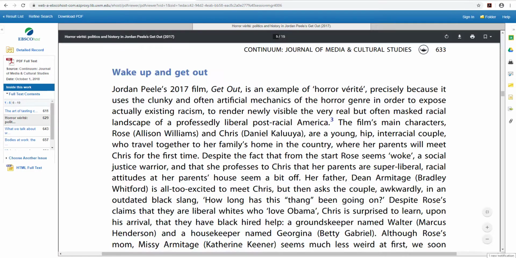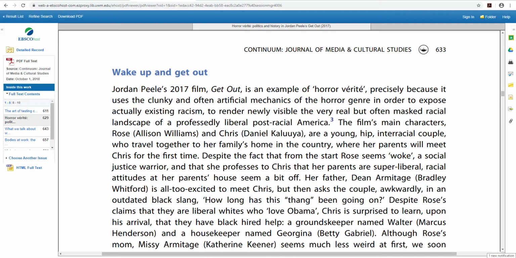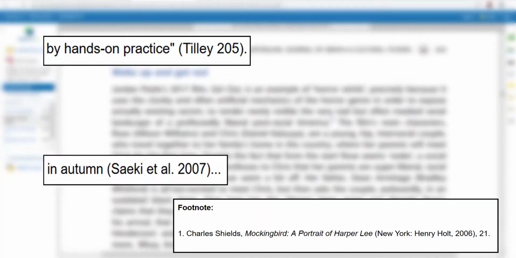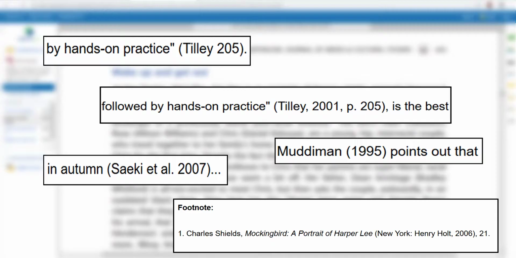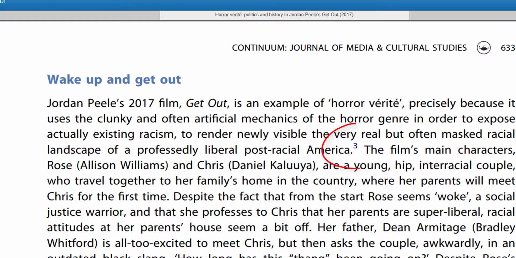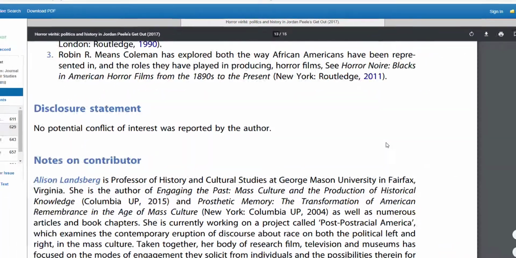While reading, I came across the section Wake Up and Get Out that discusses Black representation in horror films, something I want to learn more about. Here I notice an in-text citation that tells me another scholar has either discussed this idea before or in greater detail. There are lots of different styles of in-text citations, and in this article it's indicated with an endnote. I can follow this little numeral 3, and it'll take me to a note at the end of the text.